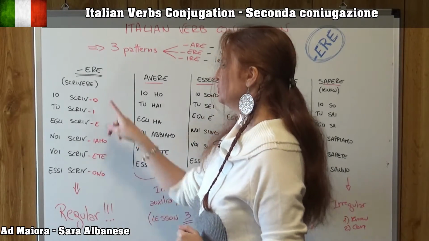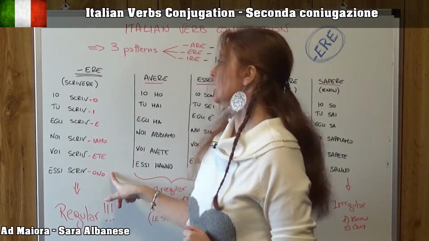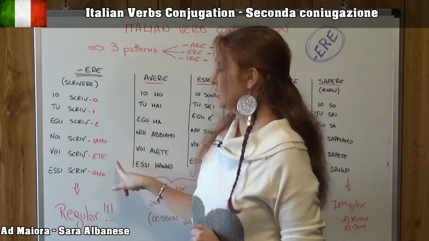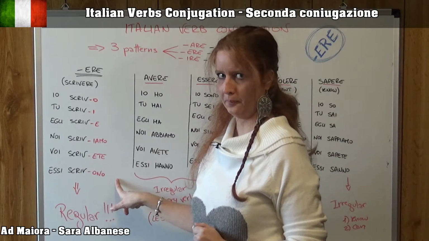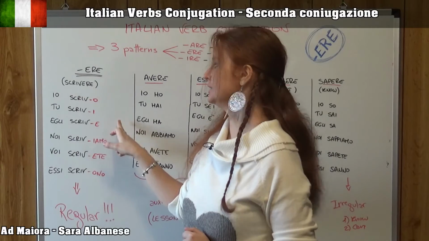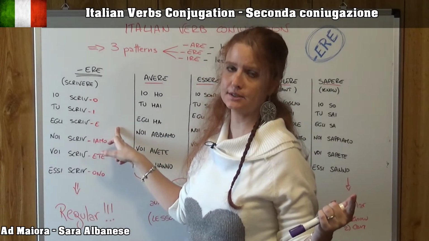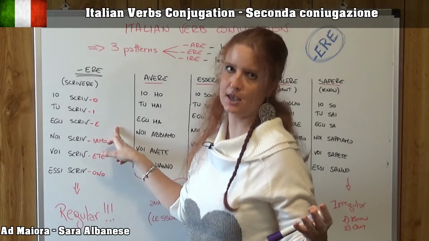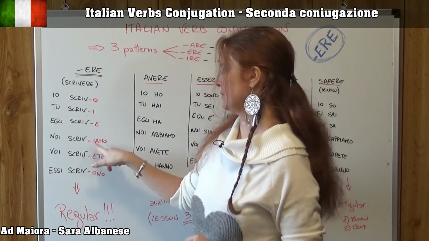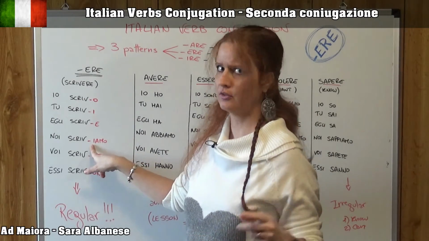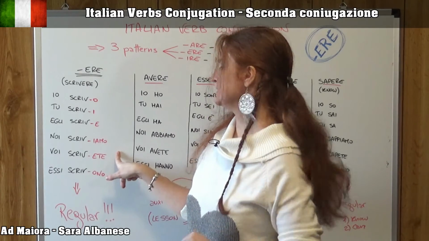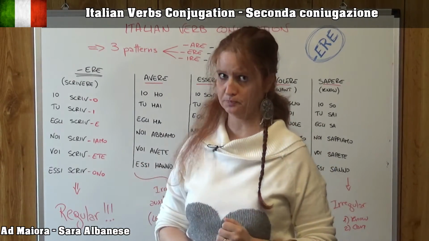So the final parts you have to learn are o, i, e, iamo, ete, ono. Io scrivo, I write, tu scrivi, you write, egli scrive, he writes, and it's the same for a feminine pronoun. Noi scriviamo, remember this I here, because foreigners often forget about that. You write, voi scrivete, essi scrivono.